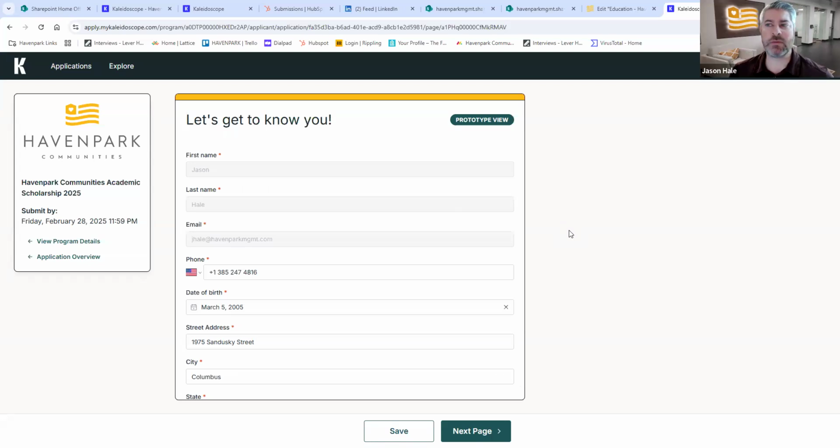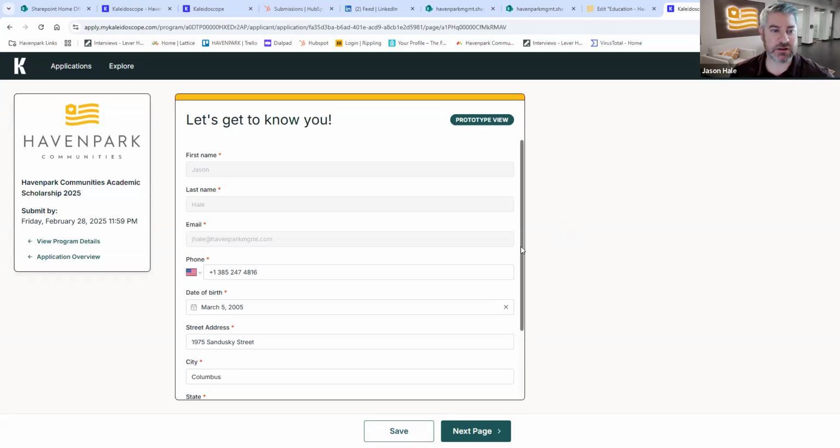What's important to know about this application right off the bat is that you do not need to complete it in one sitting, and I probably wouldn't encourage you to do that. Take your time walking through it. You can save your progress just by clicking this save button and log back in the next day or in a week, or whenever you have time to continue working on it.